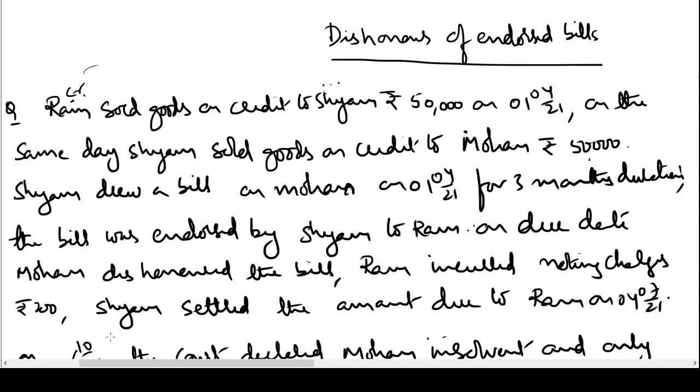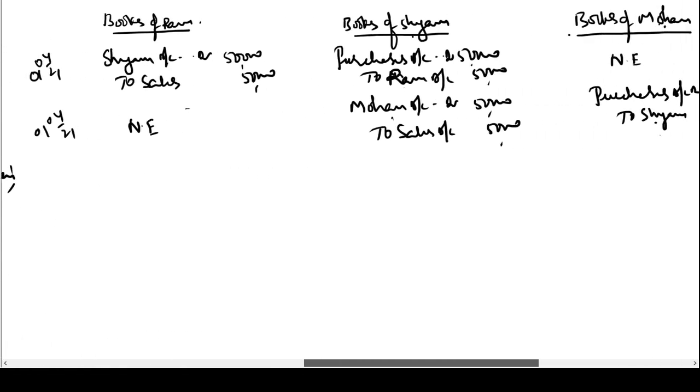Now let us see what is the remaining part of the problem. Shyam drew a bill on Mohan on 1st April 21 for 3 months duration. Mohan was not able to immediately pay cash, so he asked time from Shyam. The bill was endorsed by Shyam to Ram. So two things are happening. Mohan is giving a bill to Shyam, and Shyam is handing over the bill to Ram. So let us learn how to record journal entries now.